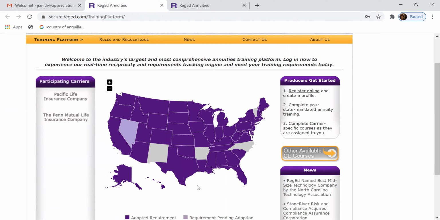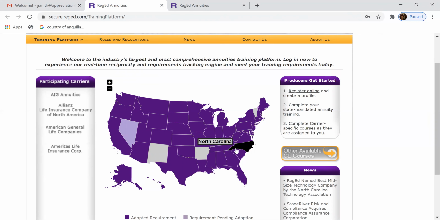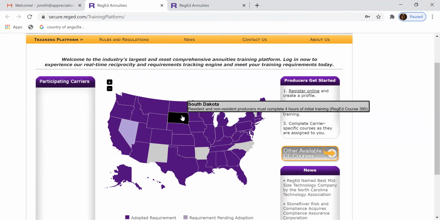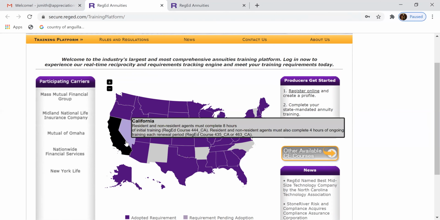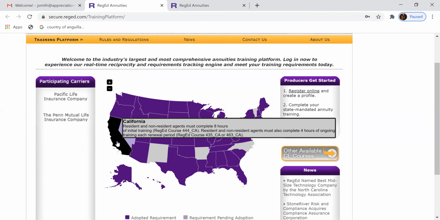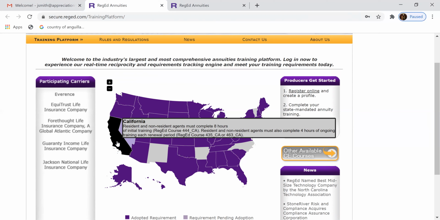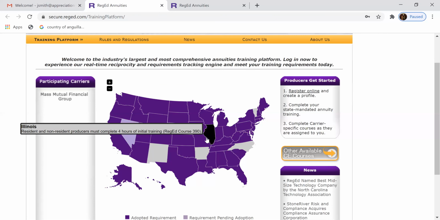So all of the purple states require some sort of annuity training. The gray states do not require an annuity training. So if you scroll over the states, it's actually going to tell you what course and how many hours you need to complete for your state. California, I want to note, is the only one that is an 8-hour course. All the other states require a 4-hour course. California is special, so if you're a resident or non-resident of California, you must complete the 8-hour training. The other states are course 390.